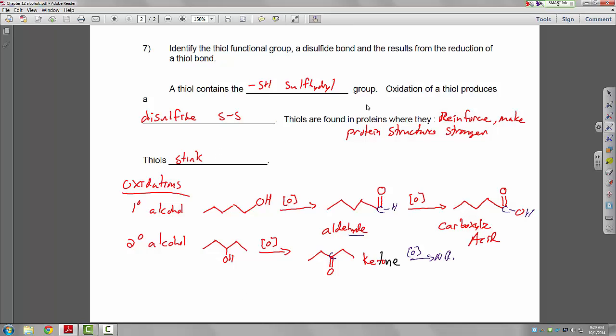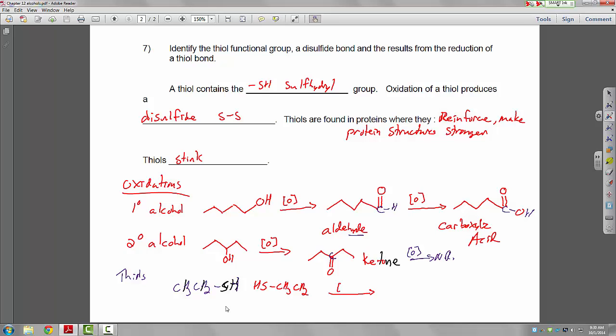Now for thiols, we talked about the oxidation of thiols. A thiol is kind of like an alcohol but has an SH instead of an OH. And it's kind of like the ether business that I talked about. We're going to take 2 individual molecules. They happen to be the same compound. This would be ethane thiol. 2 carbons is ethane. We have a thiol group, so ethane thiol. We take 2 of these guys,